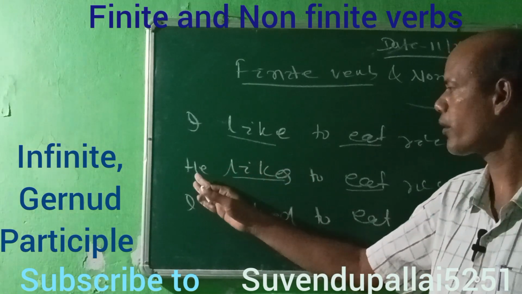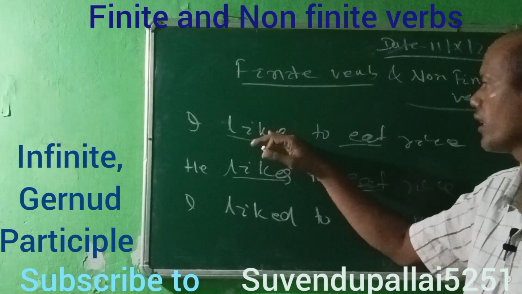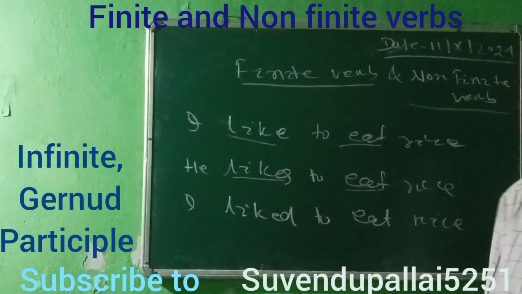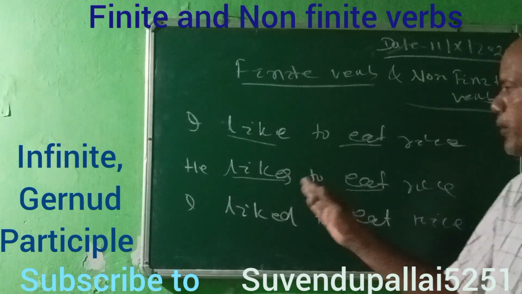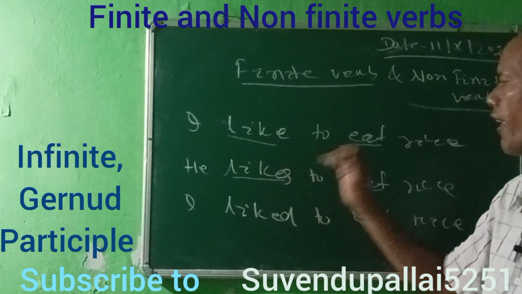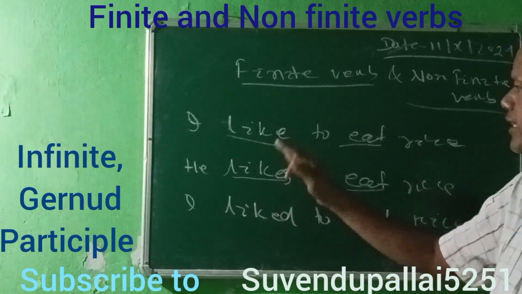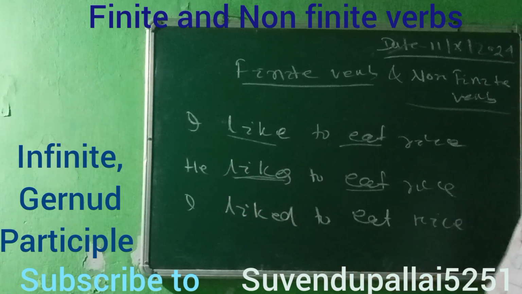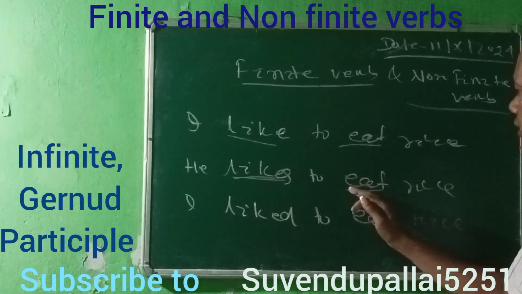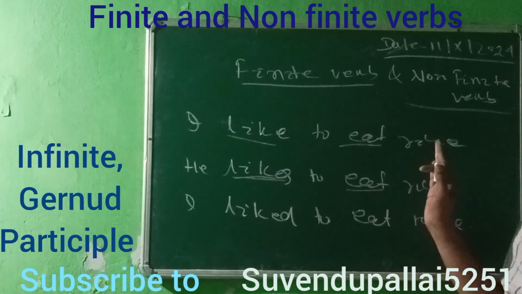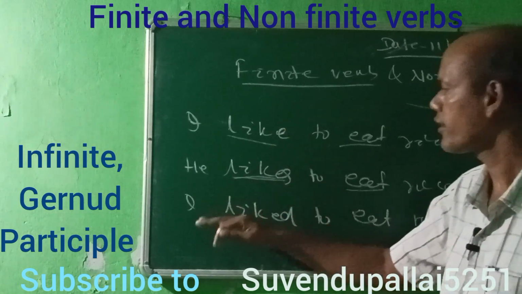As he is third person singular, we are using likes instead of like, just like go and goes. So likes carries the tense, and it changes. But eat is silent; there is no change, although it is a verb.